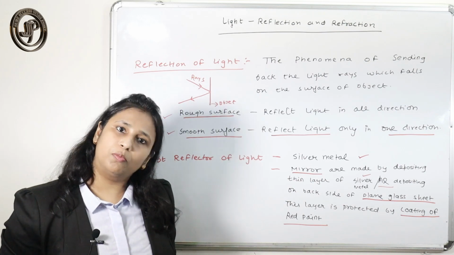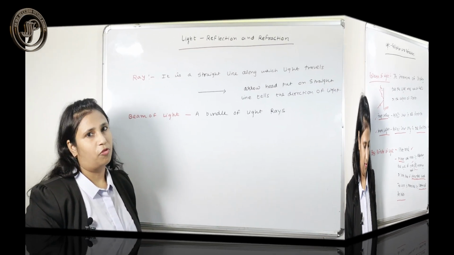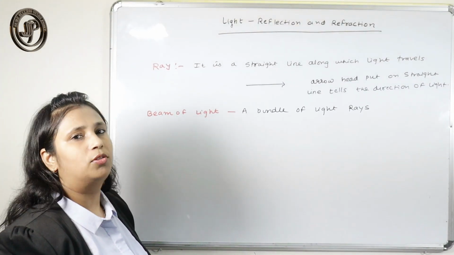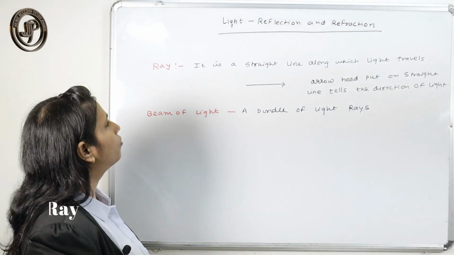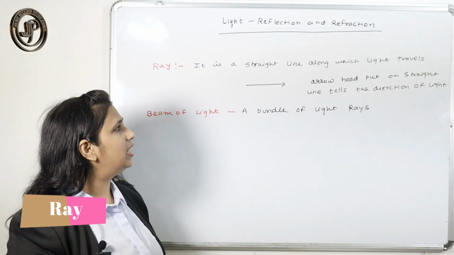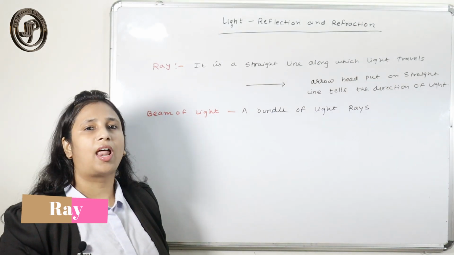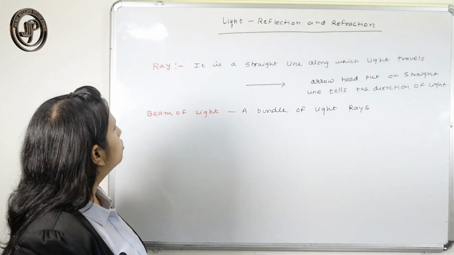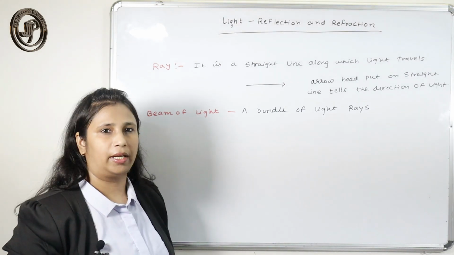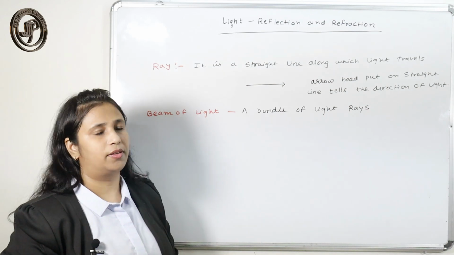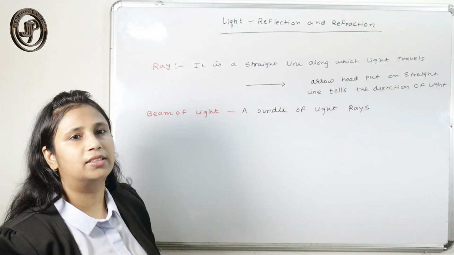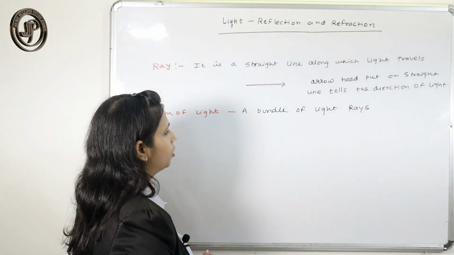So before starting the reflection of light through a plain mirror, we should know the meaning of ray. What is a ray? A straight line through which the light travels. So this is called a ray. A ray is denoted by an arrow. The arrowhead put on the straight line tells us the direction of light.